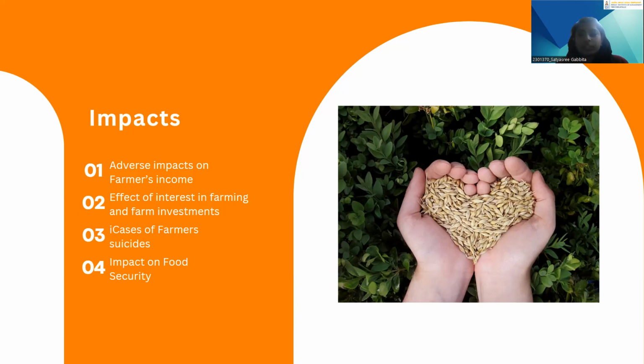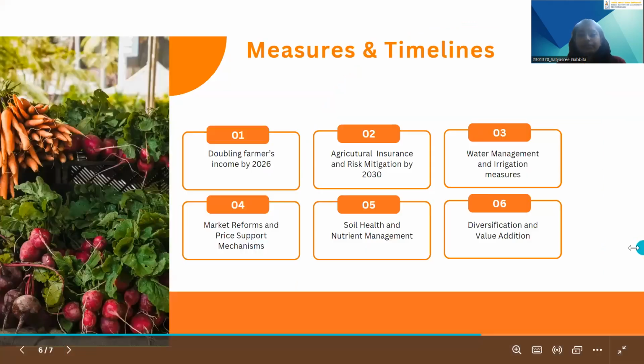the conditions have been really worse for the farmers, and this has also had an impact on food security. If we do not grow enough crops, there won't be enough food available to feed the entire country or the world. So there is a food security issue as well.